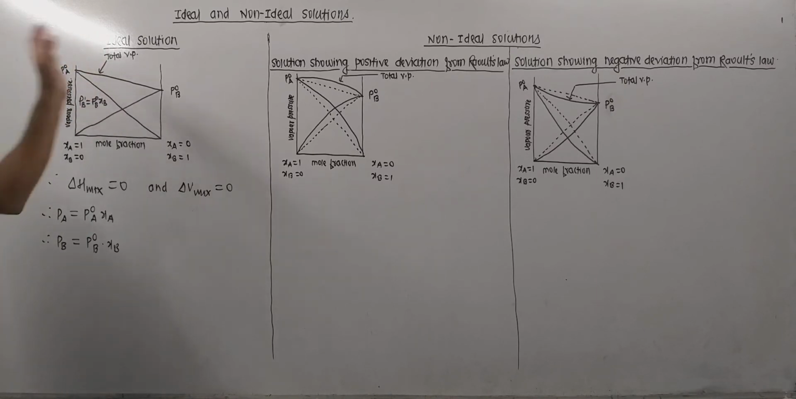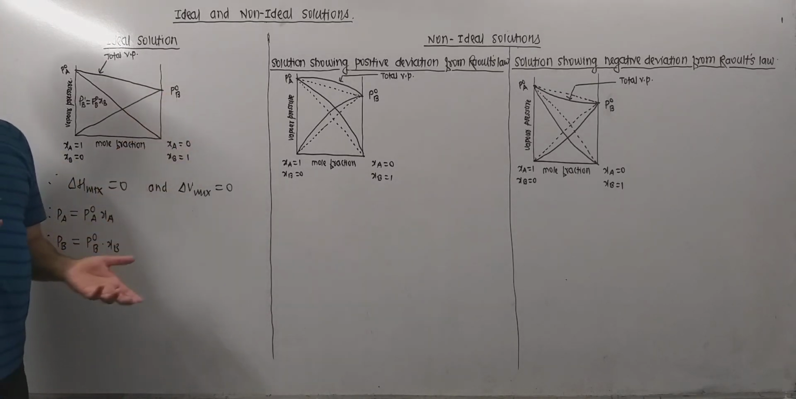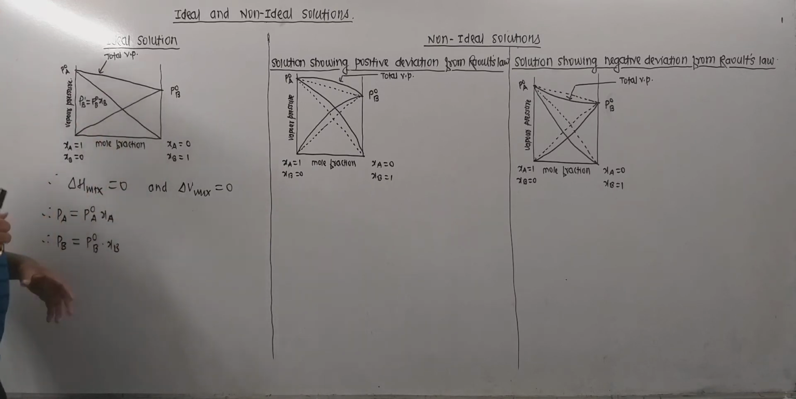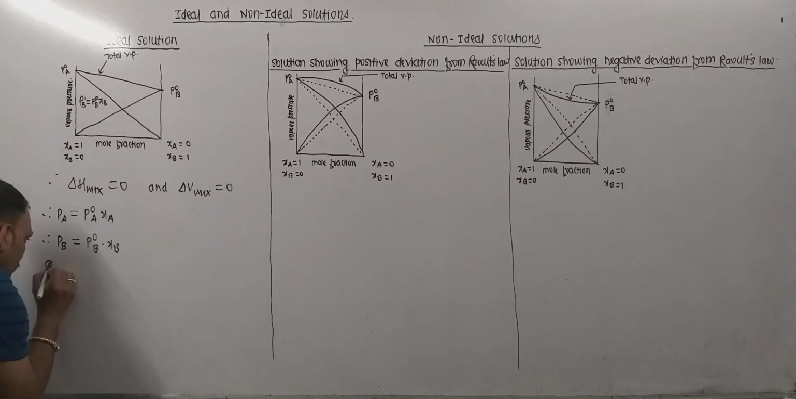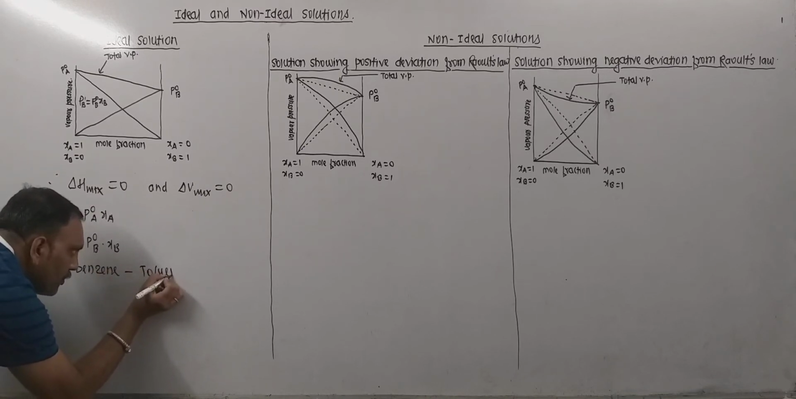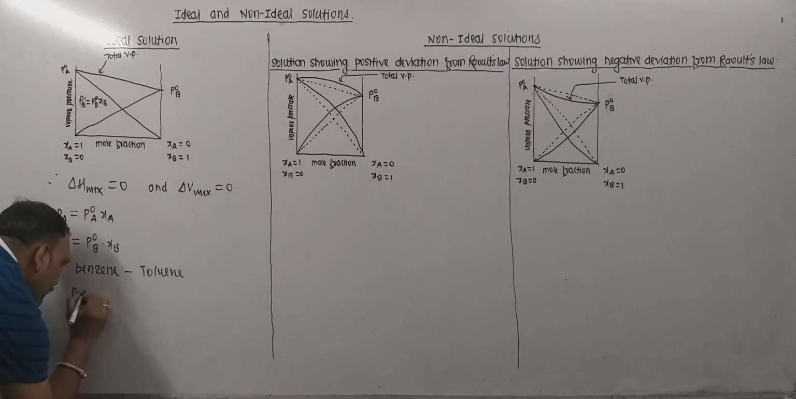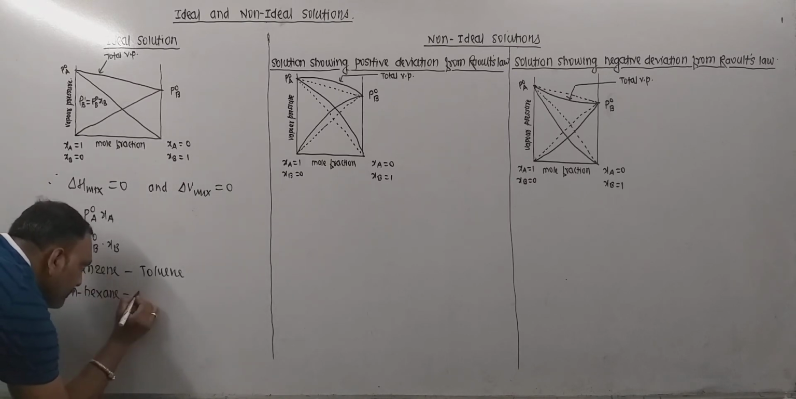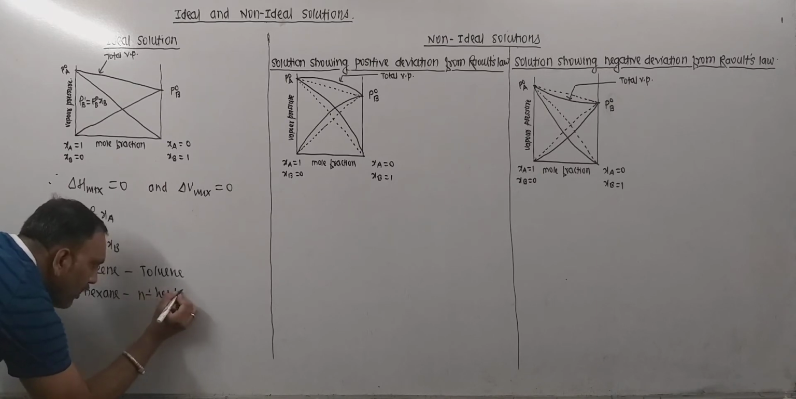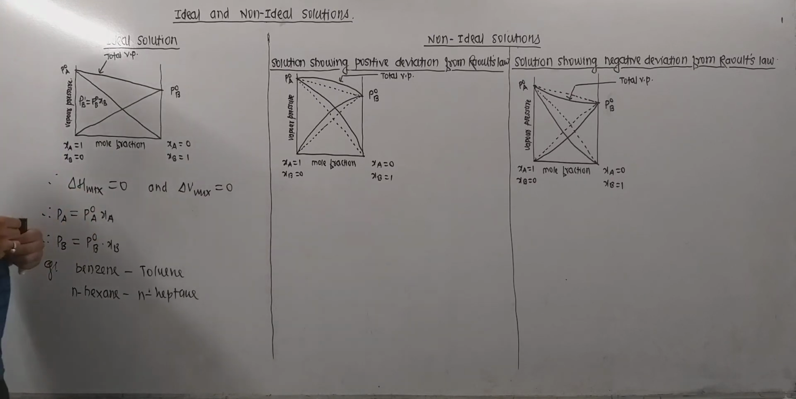Another big thing, non-ideal solution. What type of solution is said to be non-ideal? Prior to that, let's discuss a few examples of ideal solutions. The very first example which can be given is a mixture of benzene and toluene. Remember, when we mix benzene and toluene, the resulting solution so obtained is ideal. Another example is normal hexane and normal heptane. The solution of normal hexane and normal heptane is also an ideal solution, remember.